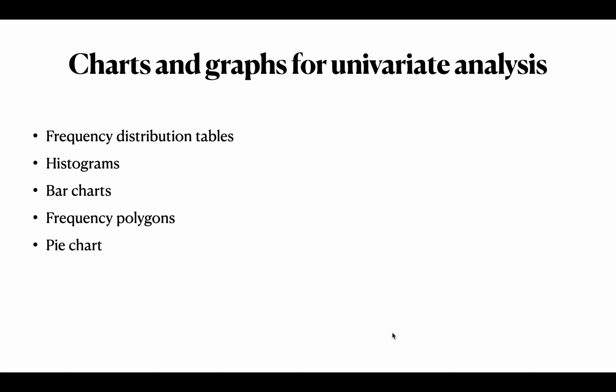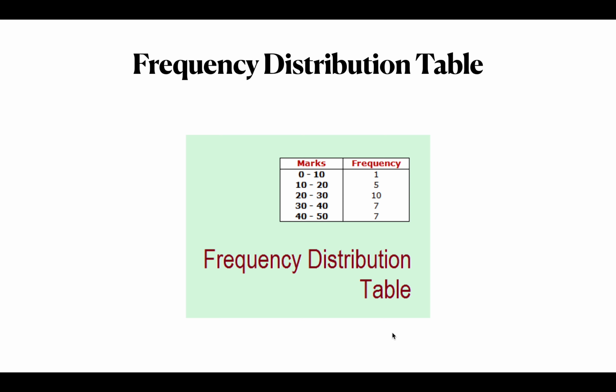Now it will make sense to you. First of all, we have the frequency distribution table. What is frequency? Frequency basically tells us how many times a process or an event is occurring.